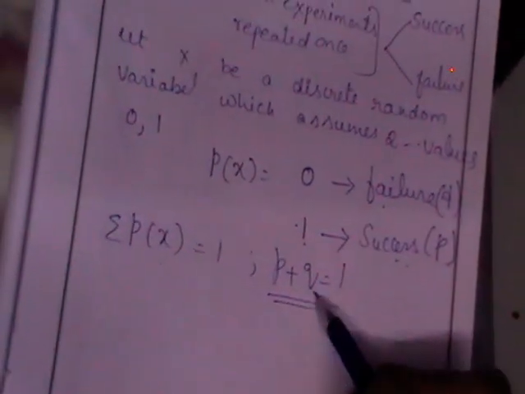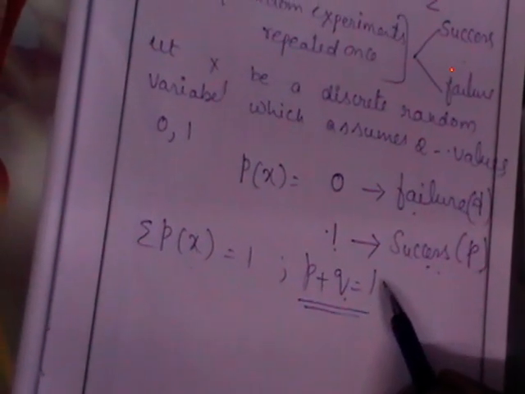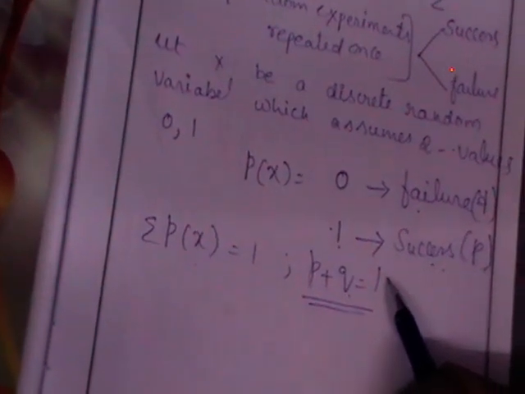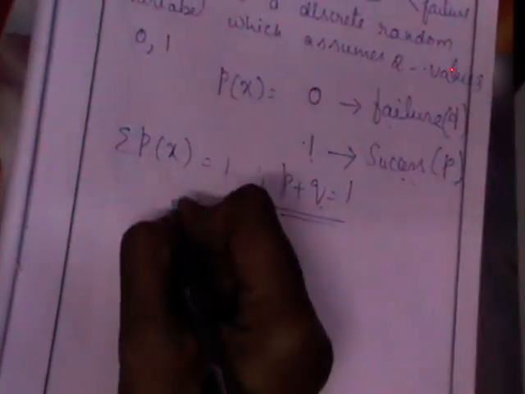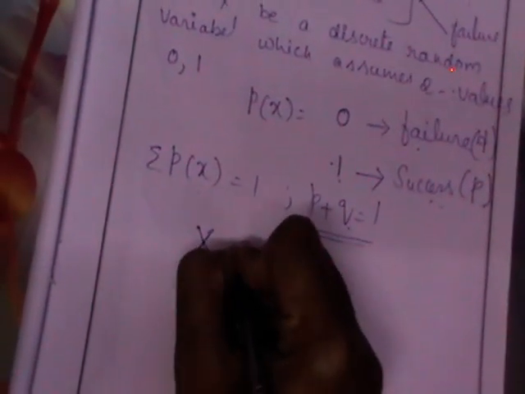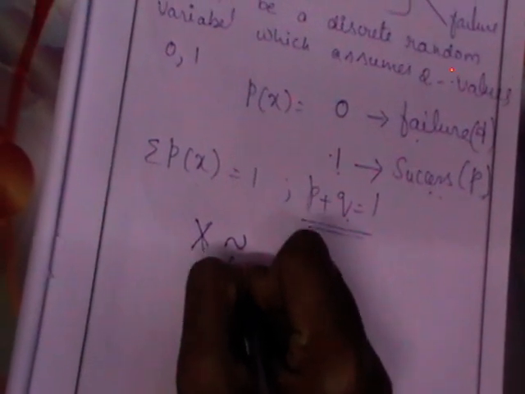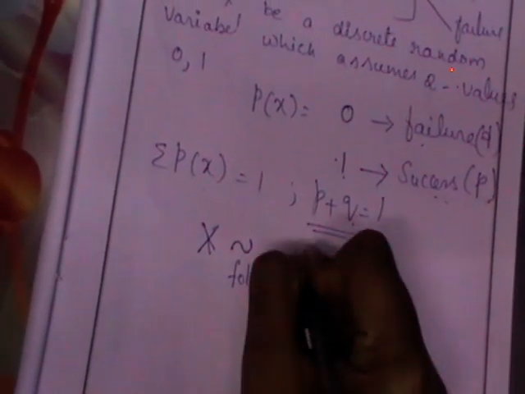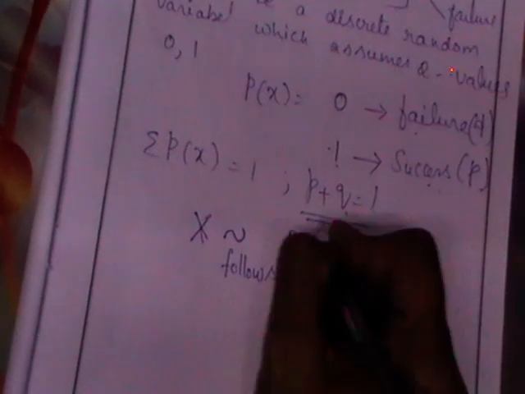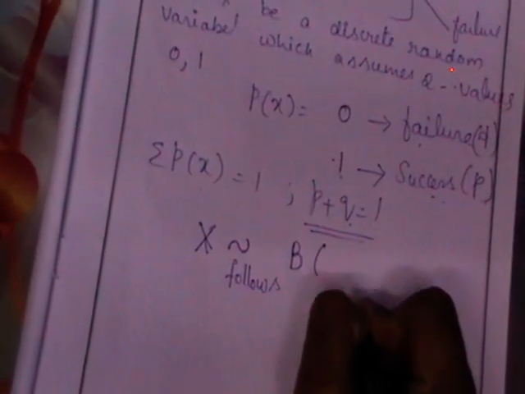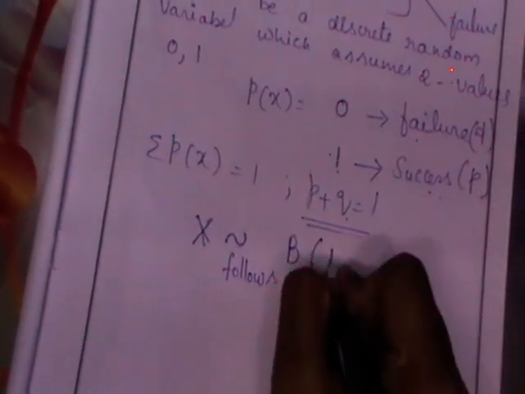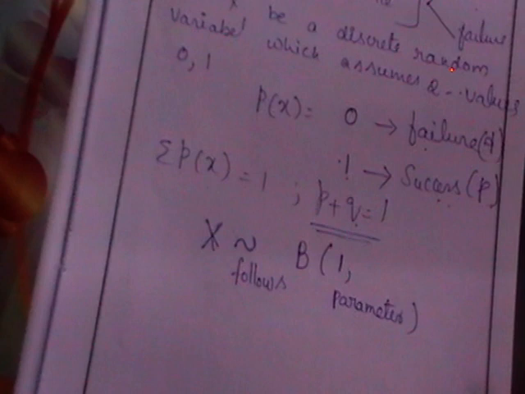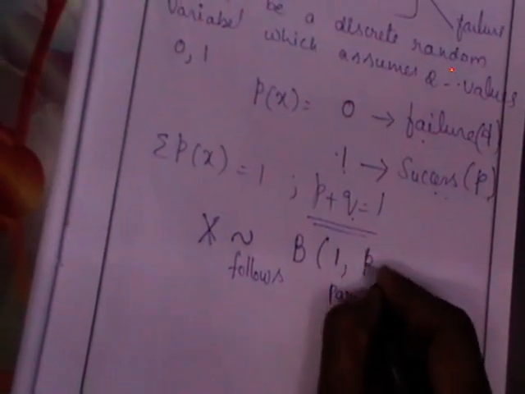So here the two probabilities are q comma p. So p plus q is 1. So we can define a random variable x is said to follow a Bernoulli distribution if it has two probabilities. From here on we can write that as x follows, we use the symbol like this. X follows Bernoulli means we use the symbol b, and within this we are going to write the parameters. Here, how many times is the experiment being repeated? It is being repeated once, and we are going to write p as the parameter.